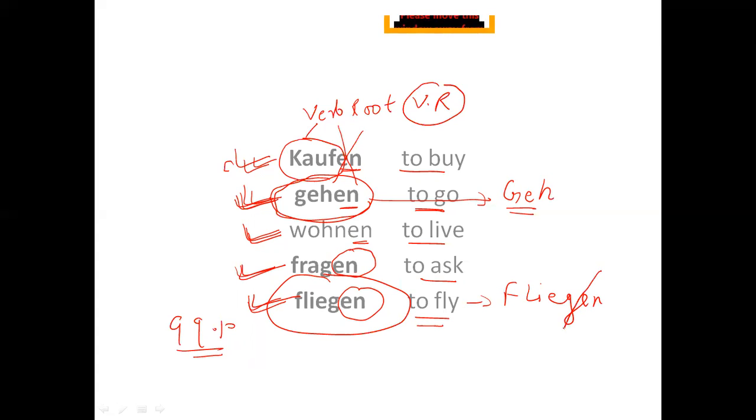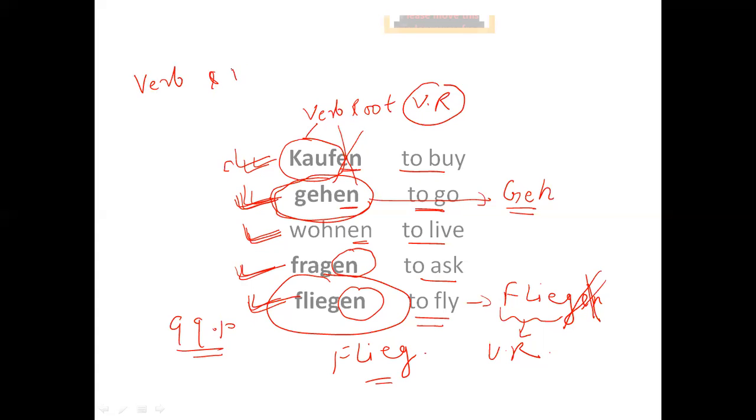If I remove en from the verb, whatever remains is known as verb root. So the verb root here is flieg. Have you understood the difference between verb and verb root? Verb root exists only in the verb after deleting the en, right?